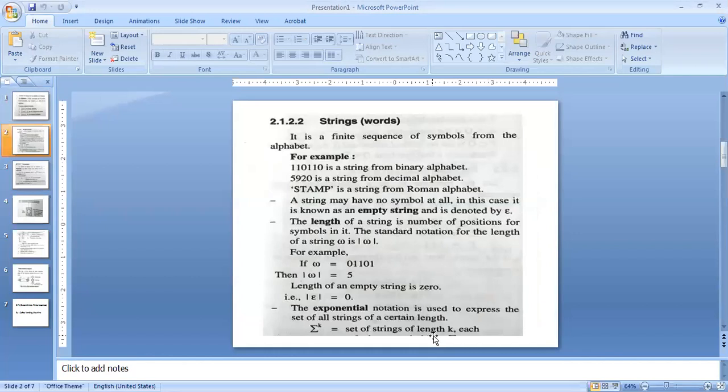Now as we know, a word or a string means what? It is a combination of alphabets. String or the word. How will we define the word? It is a finite sequence of symbols from the alphabet. Finite means limited, a fixed size, which has an end. So a finite sequence of symbols from the alphabet is called a string.